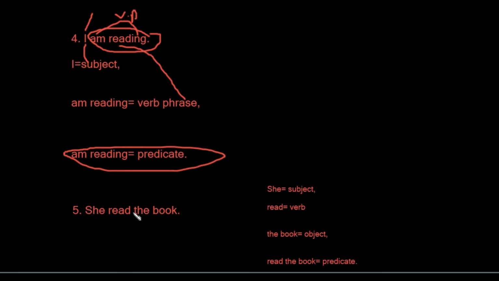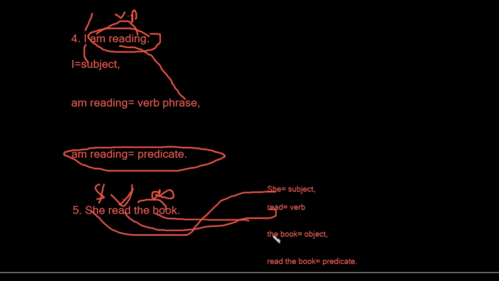The fifth one: she read the book. She is the subject. Read is the second form of read, that's why I'm saying it that way. So she read the book. The book is an object. Subject, verb, and object. In this sentence we have a verb and an object, so both of them are called the predicate. This is the verb and this is the object.